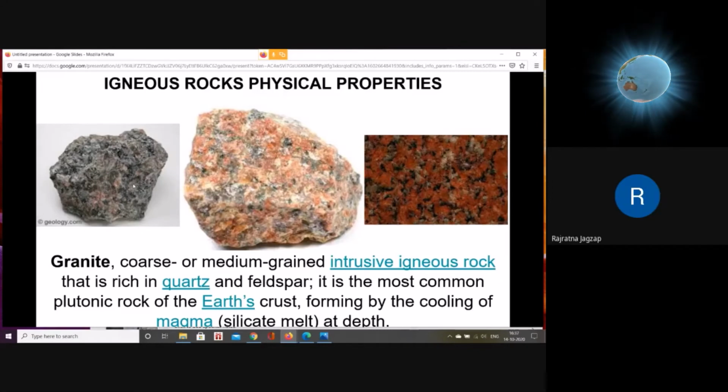You can see on the photograph, the website is mentioned. It is a copyrighted photograph of geology.com, but if we use it for education, there is no problem. So this is sourced from the geology.com website. We thank them for their contribution.